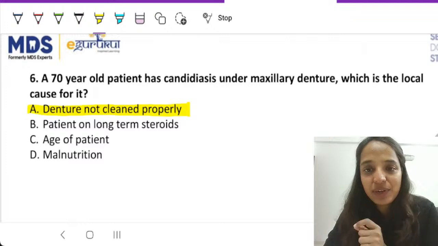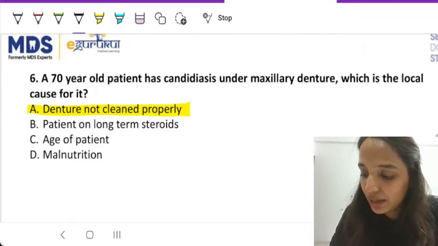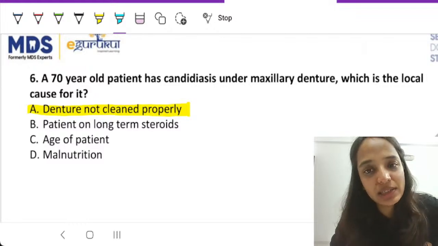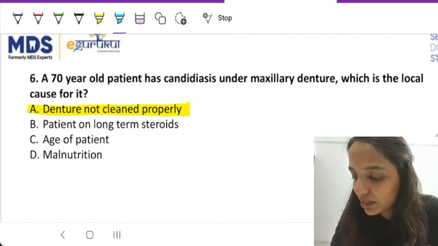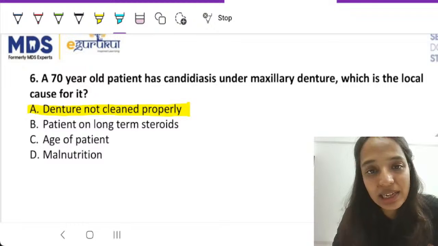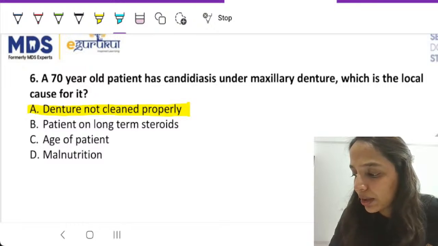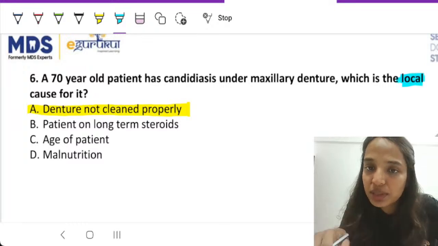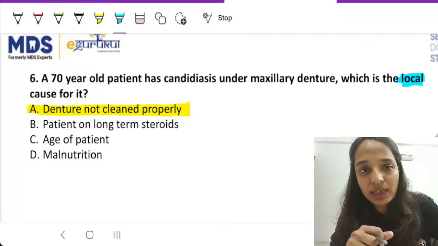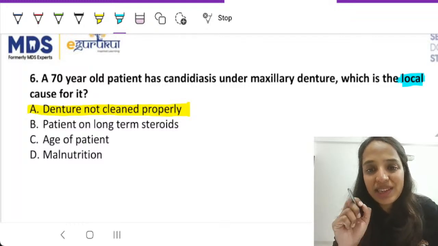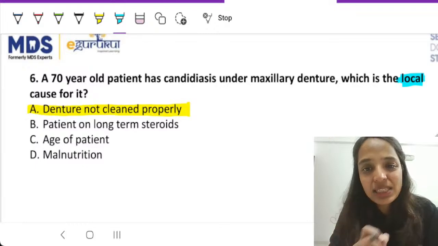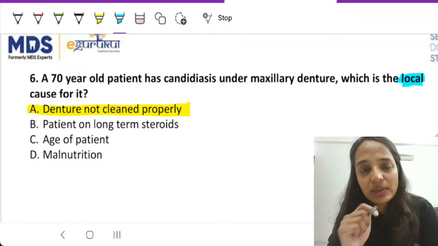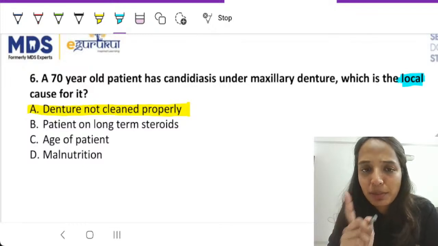If you read the question completely and with patience, you will be able to find the answer in the question only. The question says 70-year-old patient has candidiasis under maxillary denture. What is the local cause of it? Local cause means the cause that is present at that particular site. Patient on long-term steroids, age of the patient, and malnutrition are systemic conditions. They are not local causes. There is only one local cause in the entire four options, which is option number A.